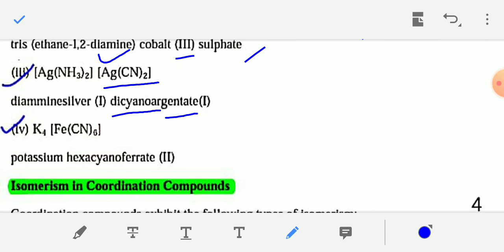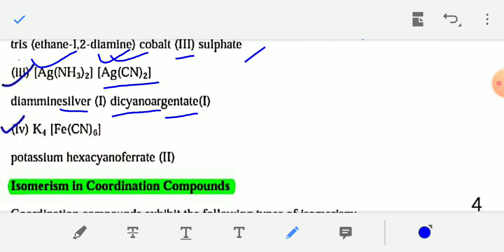I've told you that if the metal is present in the anionic coordination part, then you write the Latin name and add the suffix ate. So it will be argentate, not silver. You write silver when it is in the cationic part; if it is in the anionic part, you write argentate, and then its oxidation number 1.